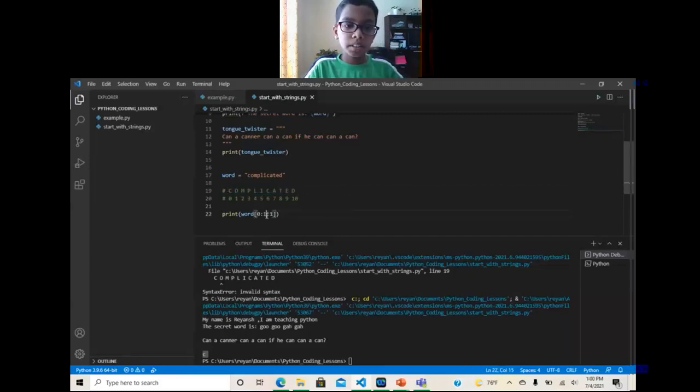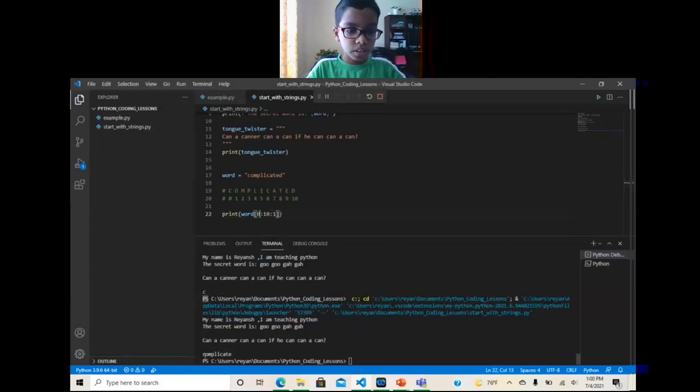But if we change it a bit, so for example, it ends at 10 over here, and the step is 1. So what will happen is Control F5, COMPLIC.